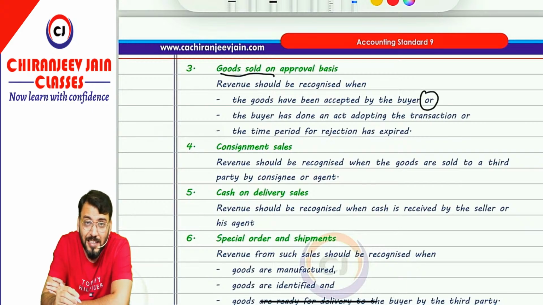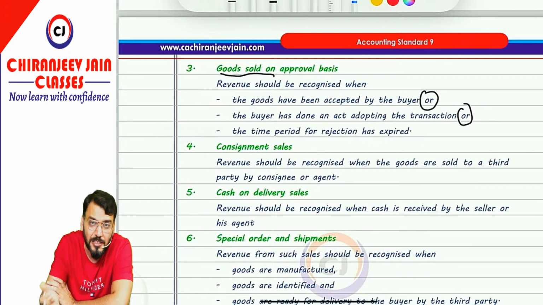Or the buyer has done some act adopting the transaction. Means he has done some act, for example he has sold those goods to some other party. It means the control has been transferred or risk and reward has been transferred. Or the time period for rejection has expired, and until now the goods have not been returned. It means the risk and reward has been transferred, control has been transferred, and revenue can be recognized. So revenue can be recognized when the goods have been accepted by the buyer, or the buyer has done some act adopting the transaction, or the time period for rejection has expired.